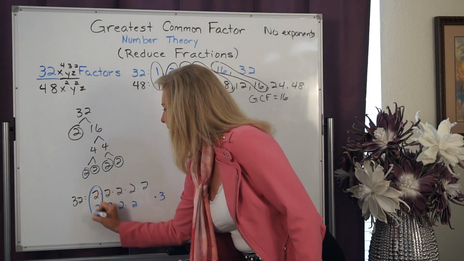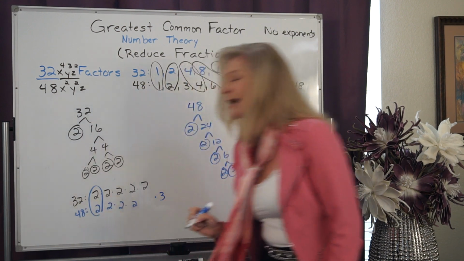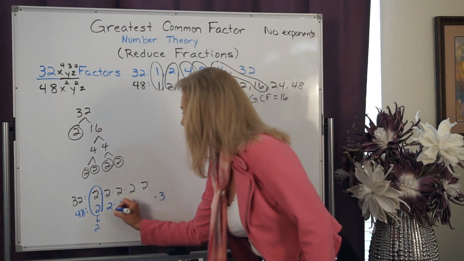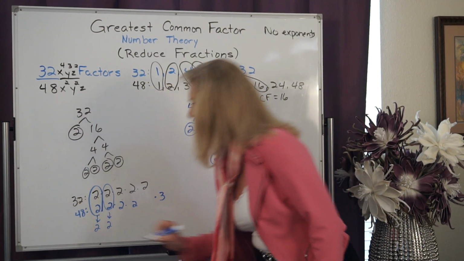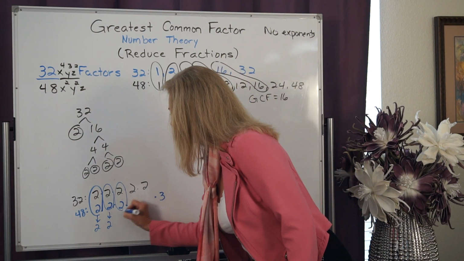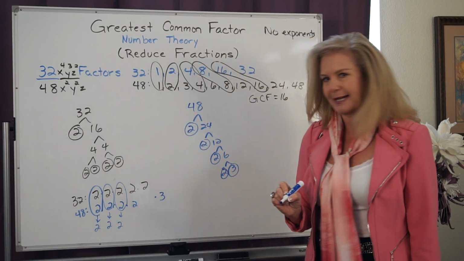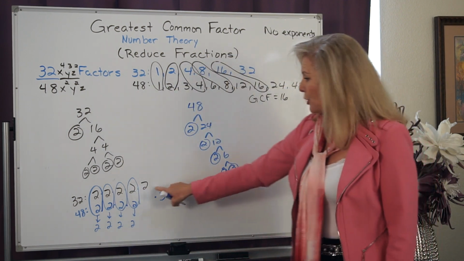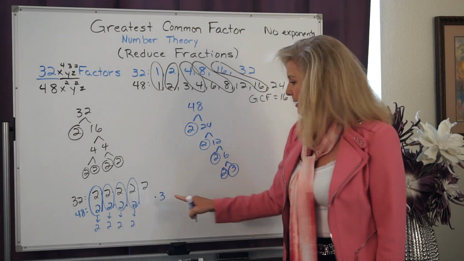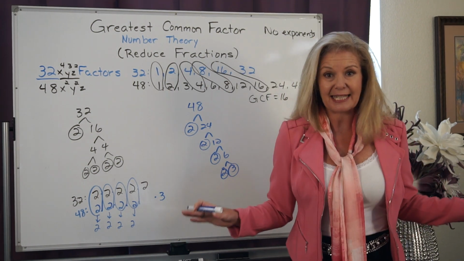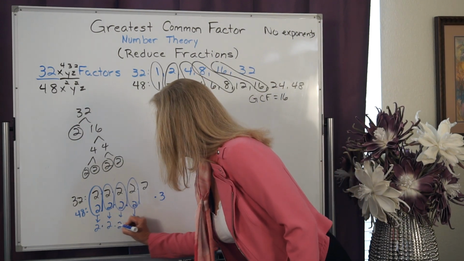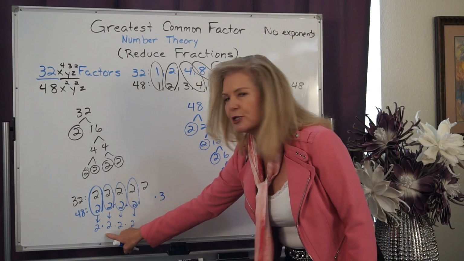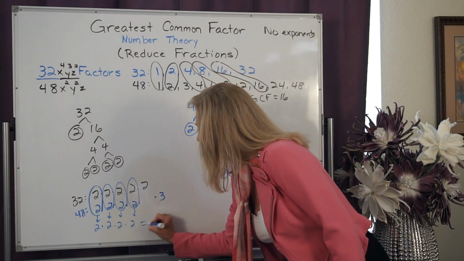So I see that both 48 and 32 have a set of 2's in common. So I'm going to bring down one set of 2's. And they have a second set of 2's in common, and I'm going to bring that set down. And they have a third set of 2's in common, and I'm going to bring that set down. And they have a fourth set of 2's in common, and I'm going to bring that 2 down. But notice this 2 has nothing in common, and this 3 has nothing in common, so I'm going to leave those alone. And if I multiply those back together again, it should give me my GCF. So 2 times 2 is 4, times 2 is 8, times 2 is 16.